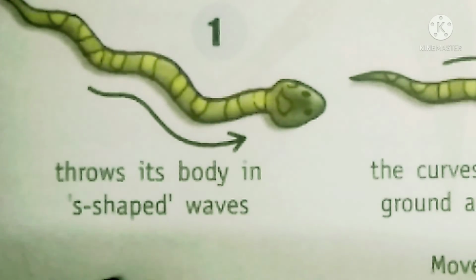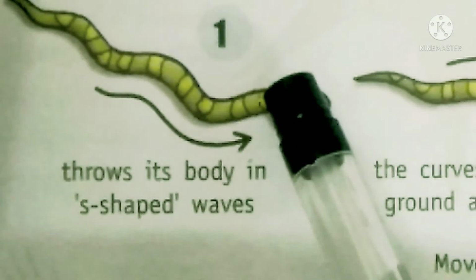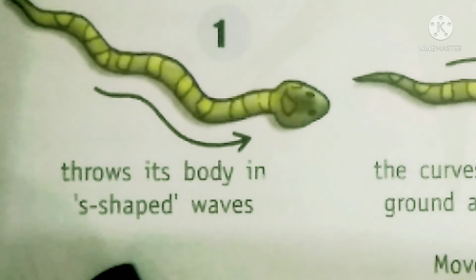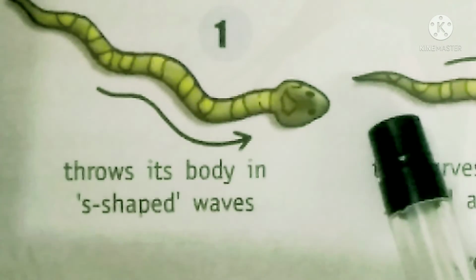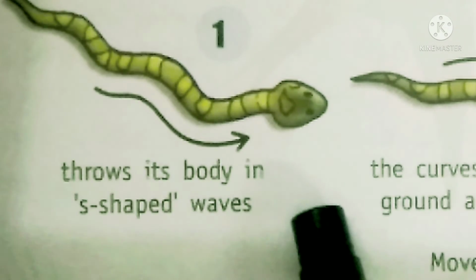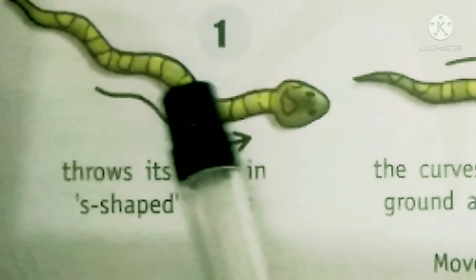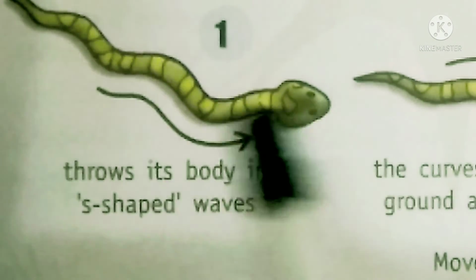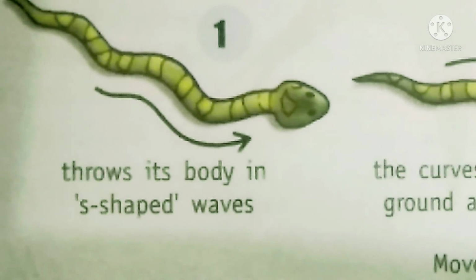See, they move by sliding. You see here an S formation is there. They form an S. Okay, and this curve pushes against the ground and passes that backward. First here an S, then that S will move back forward, so then here one S will be formed. Like that, in zigzag, this way they move, in S formation.